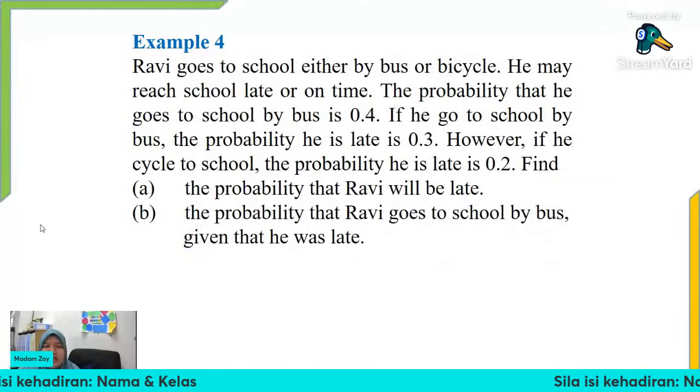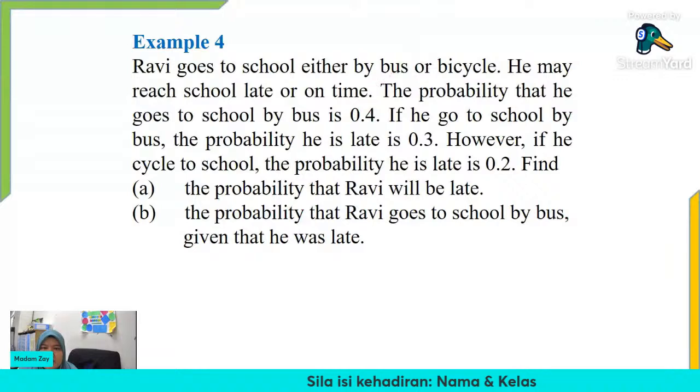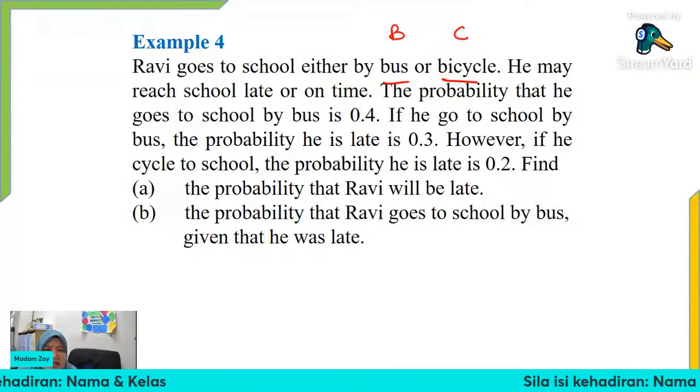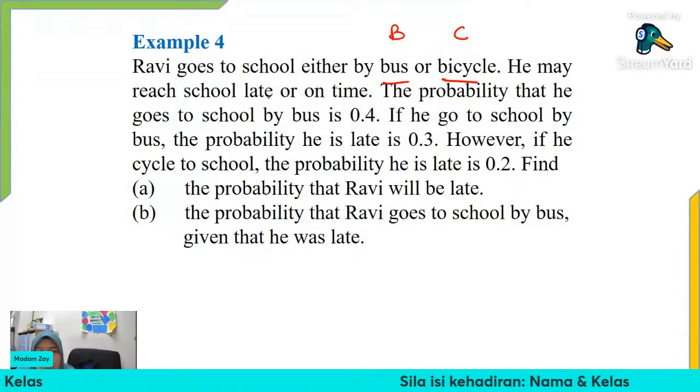Ravi goes to school either by bus or bicycle. Okay, ada dua cara dia pergi sekolah. Naik bus or bicycle. So, let's say this is bus, this is bicycle, B and C. He may reach school late or on time. So, dia boleh datang lambat ataupun sampai tepat-tepat.